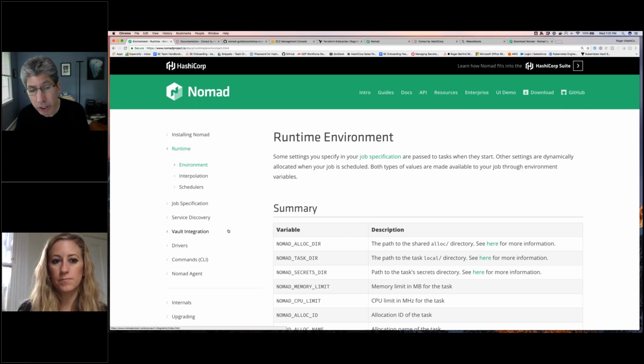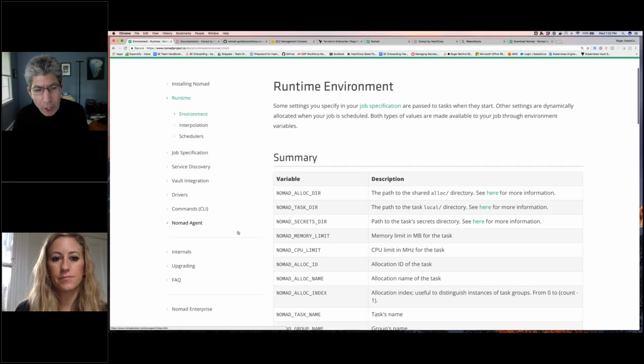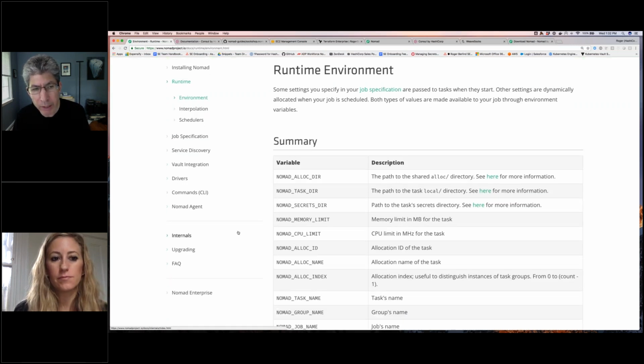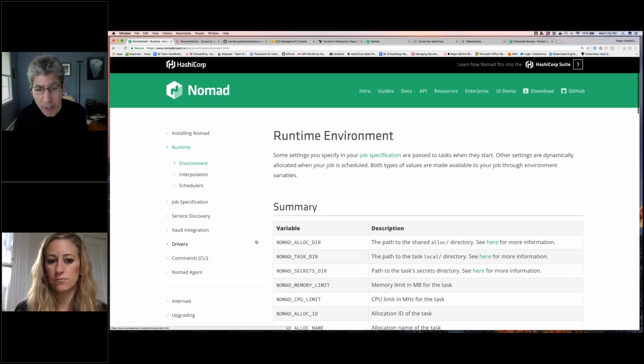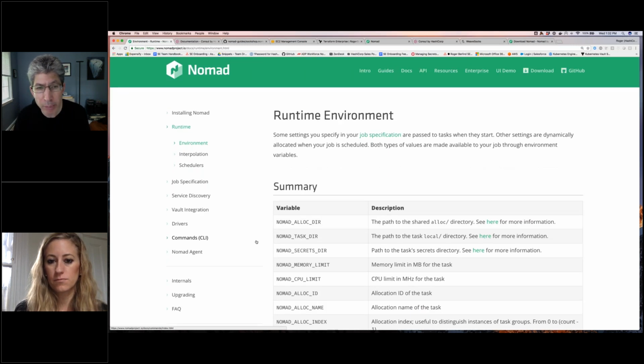The host level ports for these services were randomly picked and assigned by Nomad. But because Nomad generates these environment variables, and I can't give you the full picture of this because I didn't use it, if you write your code in such a way that when your code starts up, it reads the corresponding environment variable, then it can actually bind to the correct port.